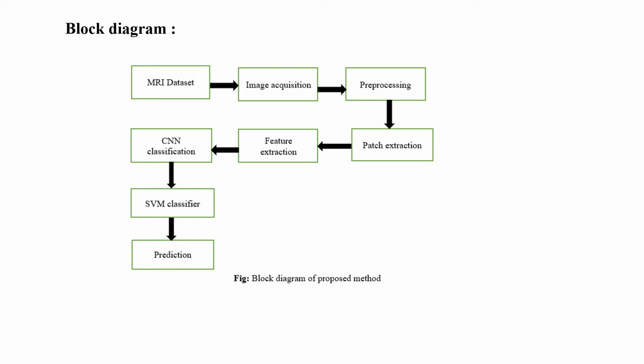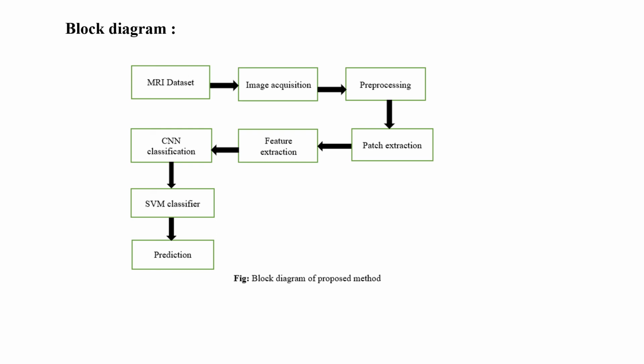Now, in the block diagram, all the above methods which are discussed are formed into a single block as shown. First, the MRI dataset, which contains the collection of MRI images, and image acquisition where pixel values are read, and then pre-processing. The steps involved in this block are image intensity normalization and image filtering, then patch extraction, where the image is subdivided and channels are formed, and based on RGB values, each channel will be separated.